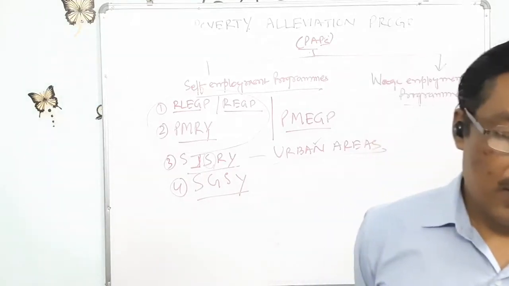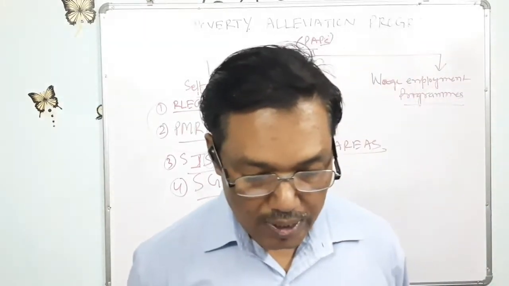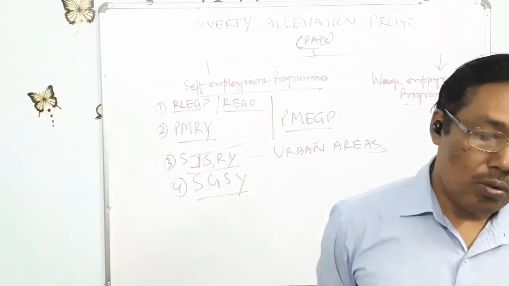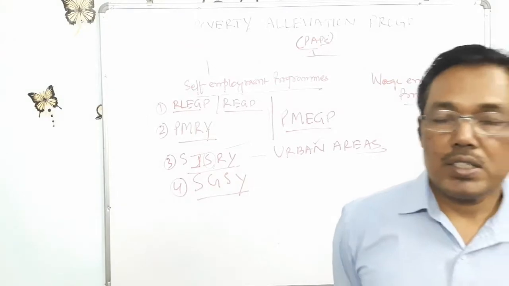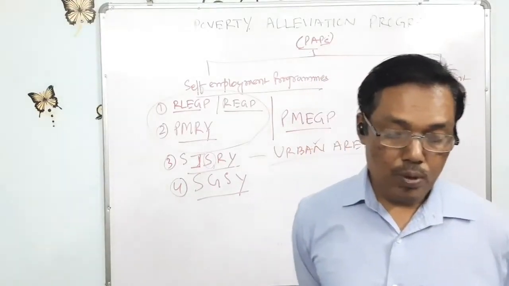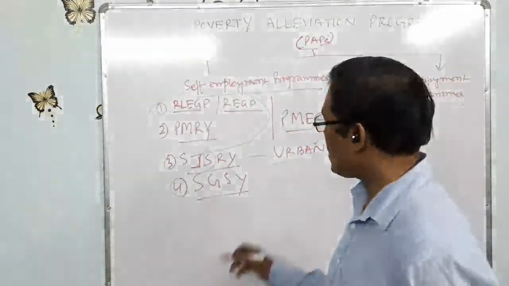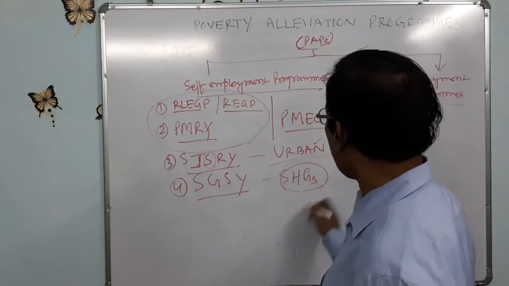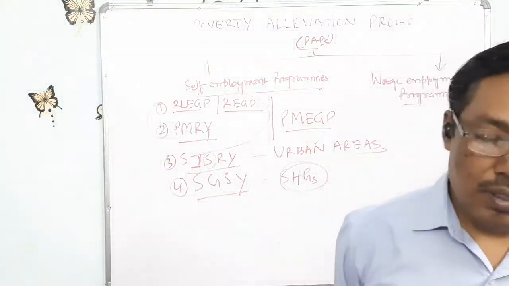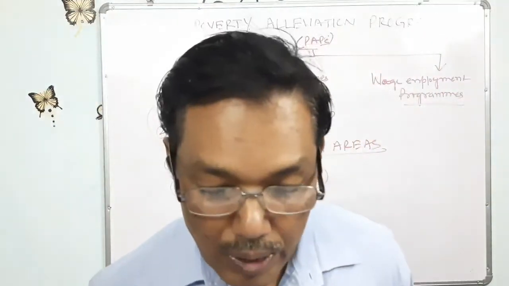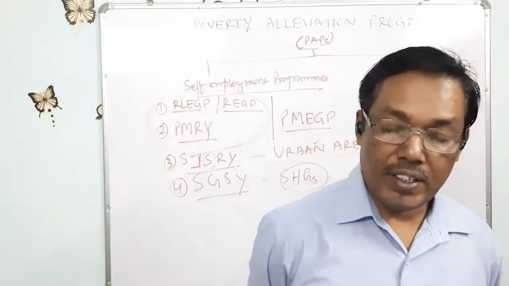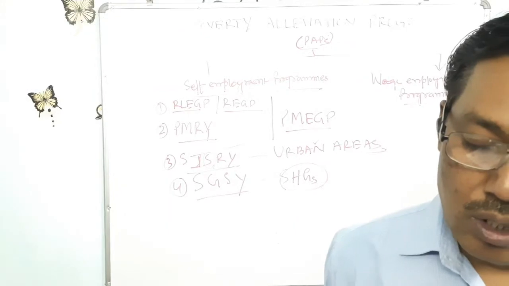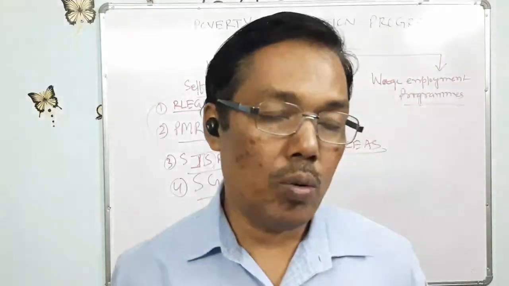by which they can reduce their poverty, by organizing themselves into a group, that is a self-help group, SHG. It means people who wish to benefit from these schemes are encouraged to form self-help groups.